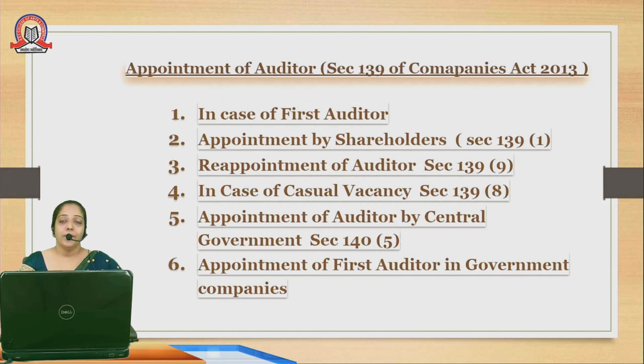Subsequent auditors of the company will be appointed by the shareholders in the annual general meeting, and in that meeting they will decide upon the tenure of the audit. The tenure of the auditor is up to the 6th consecutive general meeting of the shareholders. Now, the reappointment of the auditor.